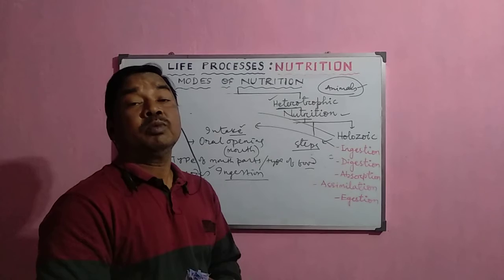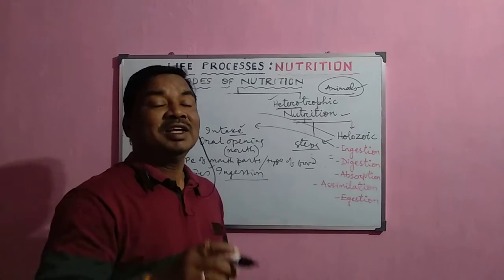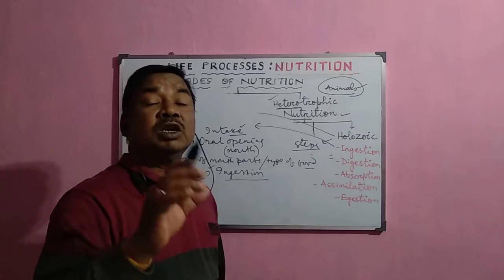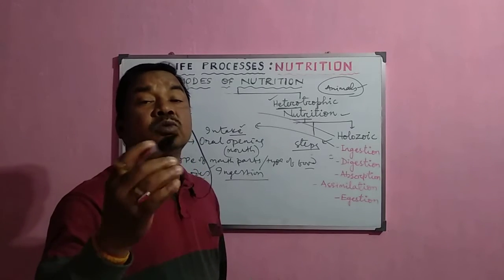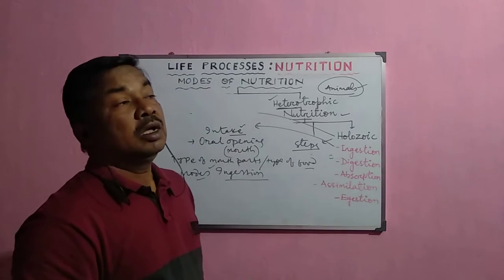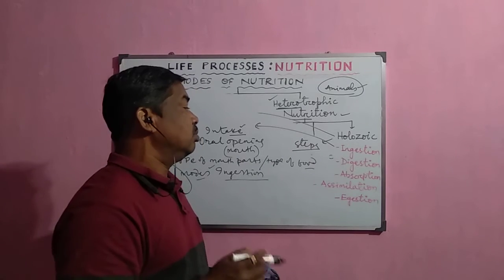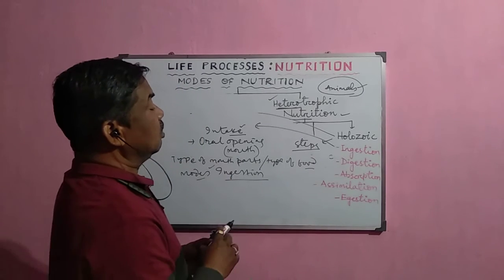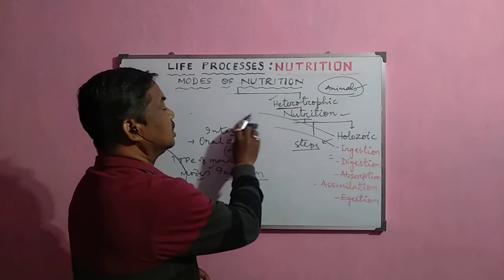For example, if we are taking liquid food, then the mode of ingestion is different. If we take some solid food, it may be a fruit, a vegetable or a sugar cane, so the modes of ingestion are different, and in the case of amoeba it is the phagocytosis method, but the intake of food must be there and the complex food enters into the digestive system.